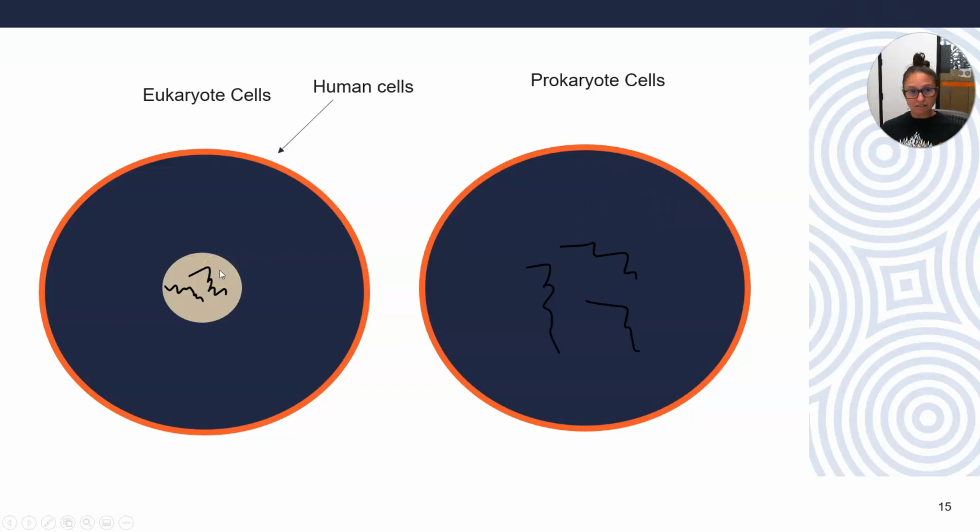Our cells are eukaryote cells, okay? And we do have a membrane-bound nucleus which holds our genetic material. These cells are just thought of as being older, and these are more evolutionarily advanced because we have a membrane-bound nucleus and these don't.